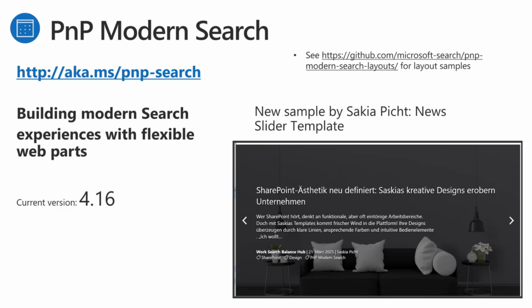And in this session, we have one from Saskia Picht, who has created a wonderful news slider that is way better than the one that we get out of the box. It is based on the PnP Modern Search, of course, and it is a wonderful sample where she really gave it all she had. So if you might need one of those, or you just need some inspiration one day, have a look at some of the samples we have in there. There's a lot of very fun stuff, and also something that you can expand on pretty easily because these layouts are very easy to expand on.